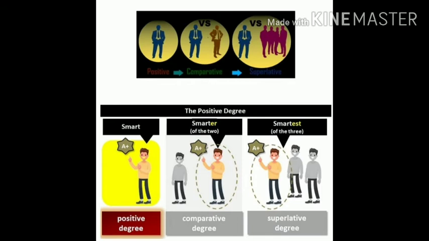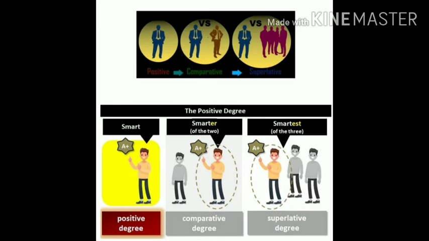Dear students, 2 more pictures for you to clear the concept of degrees. See the first picture. Here is the photograph of one person. It means there is no comparison. So we take here positive degree. And in second picture there are two persons.